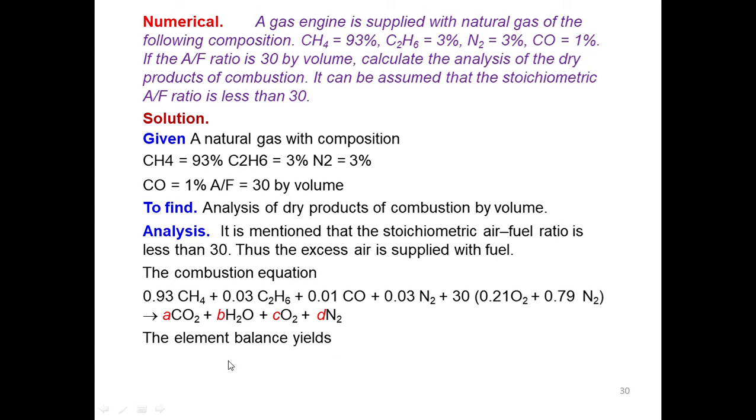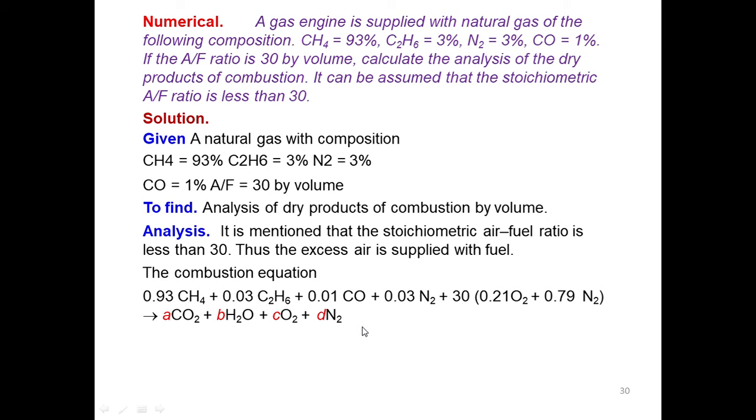So for the element balance, for carbon, A means on this side we have the carbon here only. See, I am not considering carbon monoxide because excess air is there, and if it is not mentioned in the problem, then you have to consider that there is complete combustion or that CO formation is not there. Okay, you may ask the question why I have not considered CO in products. I have not considered CO in products because it is not mentioned in the problem that CO formation occurs. The second reason is that with the excess air you are supplying, complete combustion will occur, and that's why I am not going to consider CO.